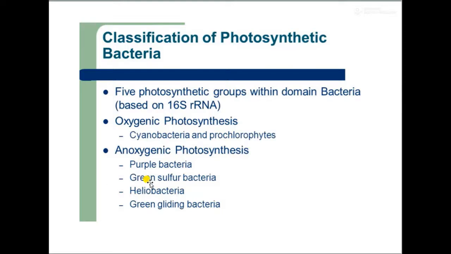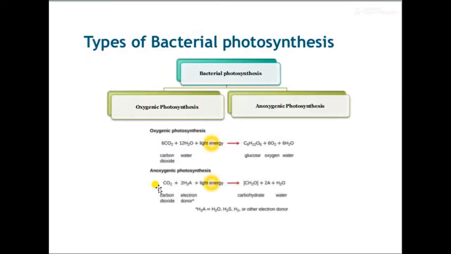It is carried out by purple bacteria, green sulfur bacteria, heliobacteria, green gliding bacteria, etc. As you can see in the reaction, oxygen is not liberated. In addition, various carbohydrates will be formed in the process of anoxygenic photosynthesis, unlike the process of oxygenic photosynthesis, where oxygen is liberated.